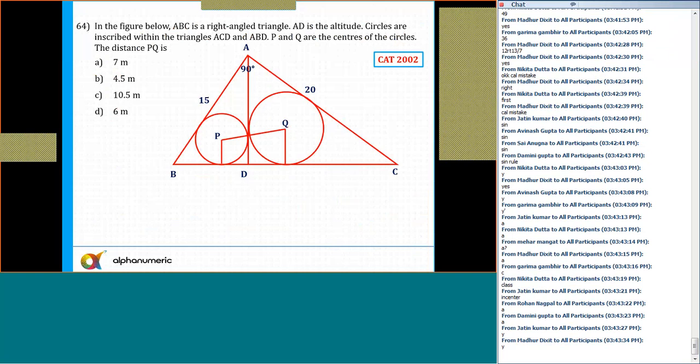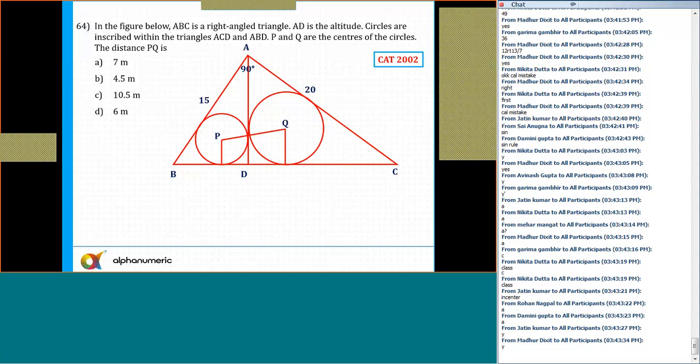Okay. So let's see whether it is option A or not. We'll discuss that question again in detail. I think maybe the options are given wrong. The correct answer is root 50, not 7. The correct answer is root 50. The correct answer for this question is root 50, not 7.